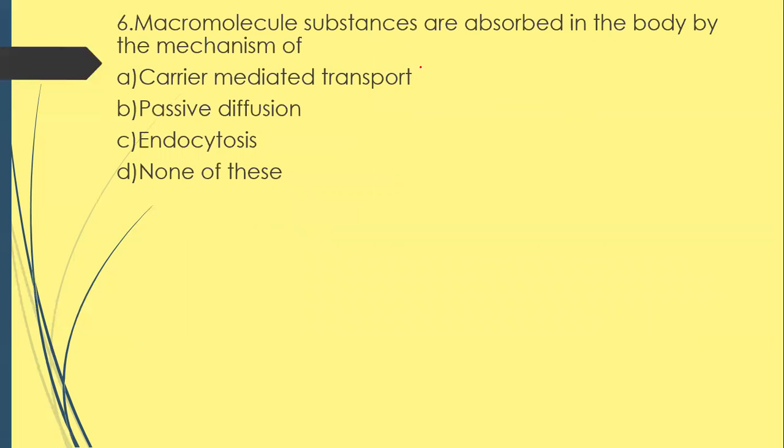Next question. Macromolecule substances are absorbed by the mechanism of option A, carrier mediated transport, option B, passive diffusion, option C, endocytosis, option D, none of these. Correct answer is endocytosis.